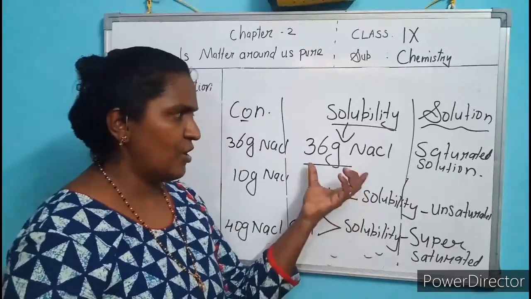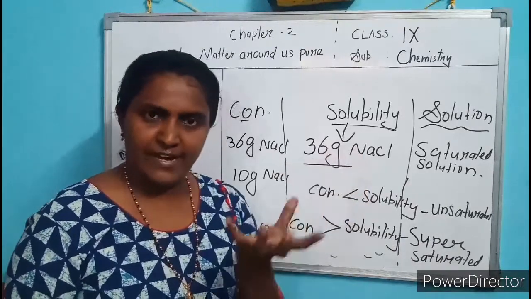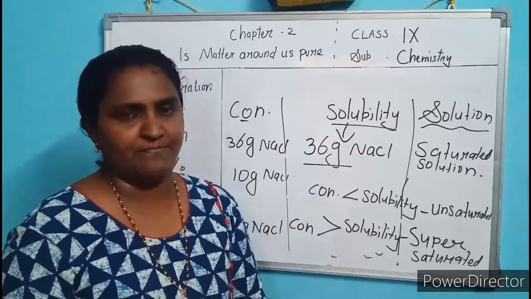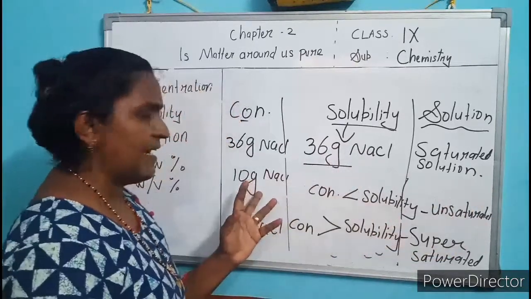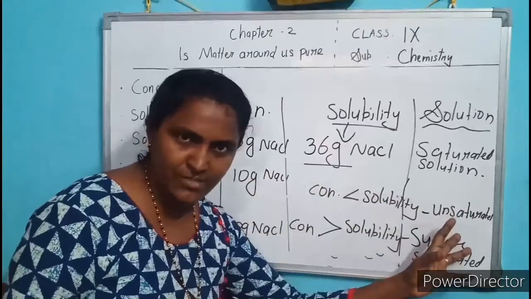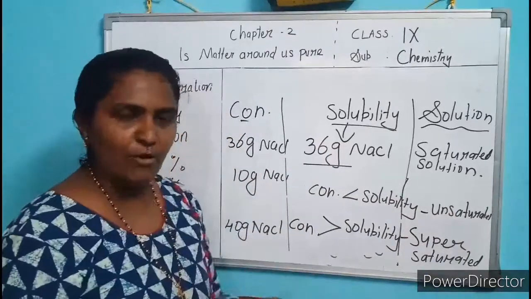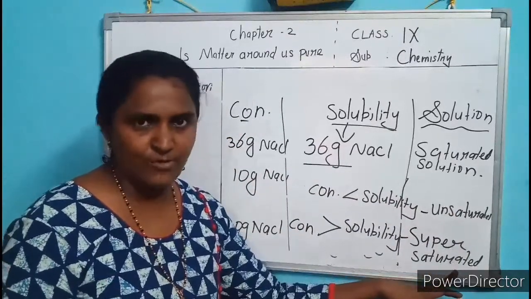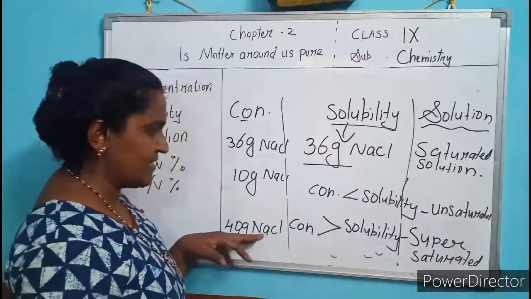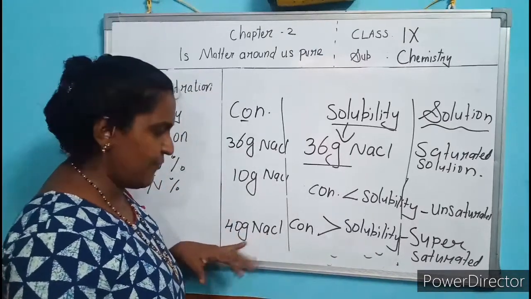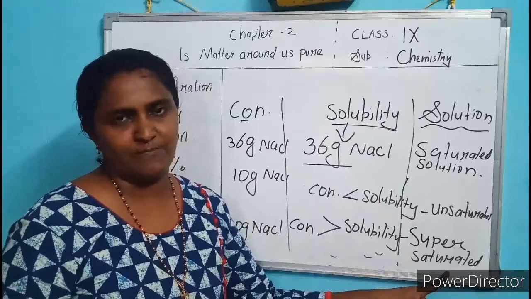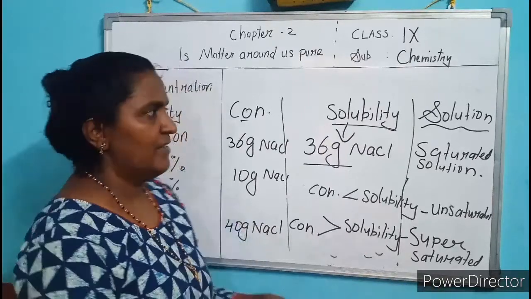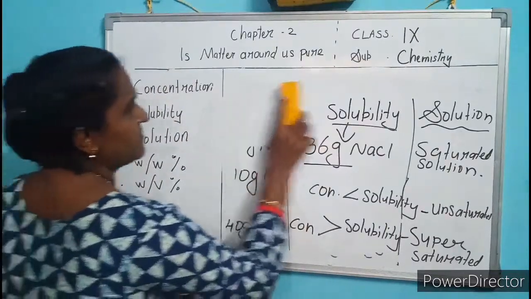Understood? Solubility is 36 gram of NaCl in 100 gram of water. So this solution is saturated, but if I added less amount, it is an unsaturated solution. If I add more amount, it is called supersaturated solution. Only 36 gram dissolve, the rest 4 grams will settle down. Such a solution is called supersaturated solution. Understood?